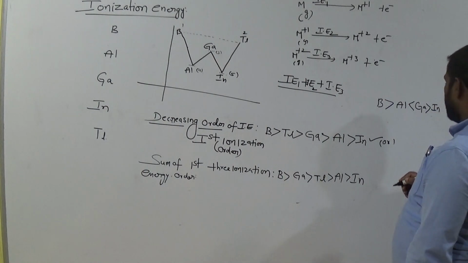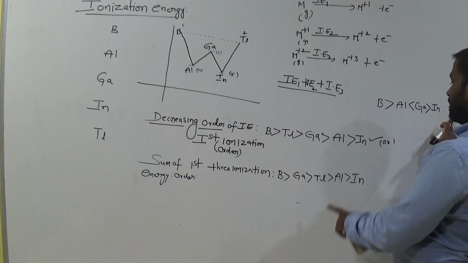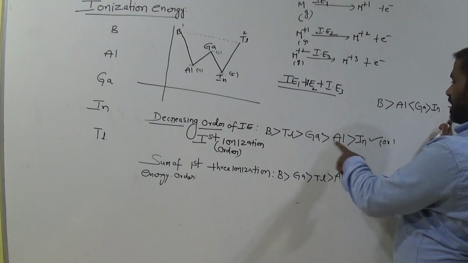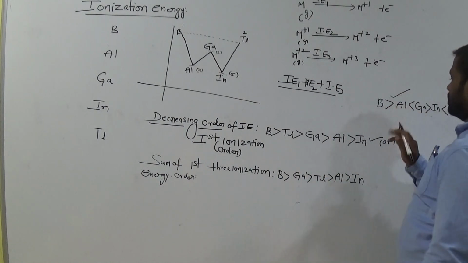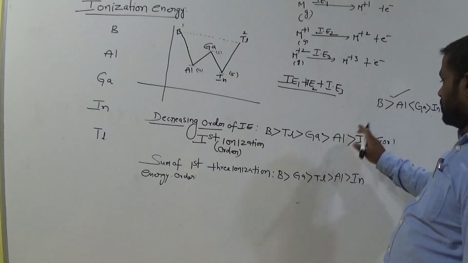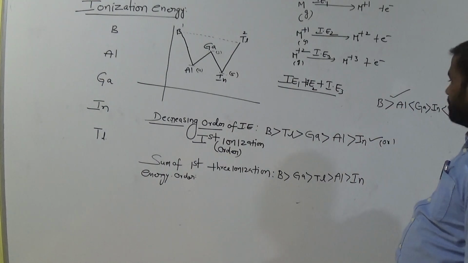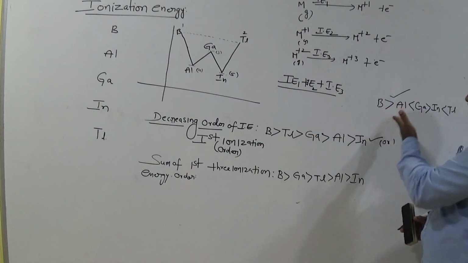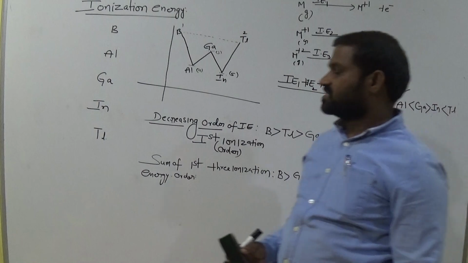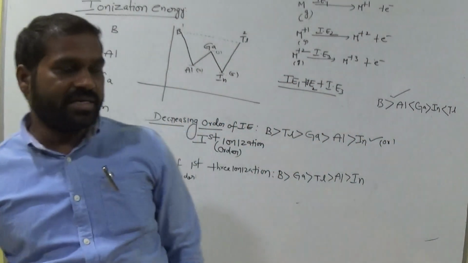Clear? Next come to indium and thallium. Thallium has more. So this is also the same expression. Both are correct. Remember this. Okay? So according to this expression I can write like this also. Remember that. Okay? This is the ionization energy of 13th group elements.